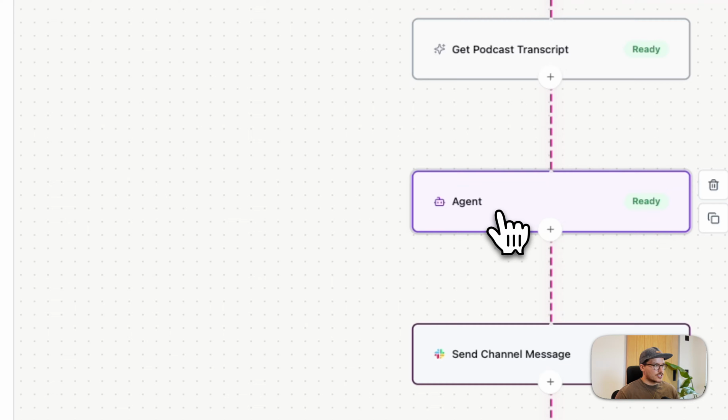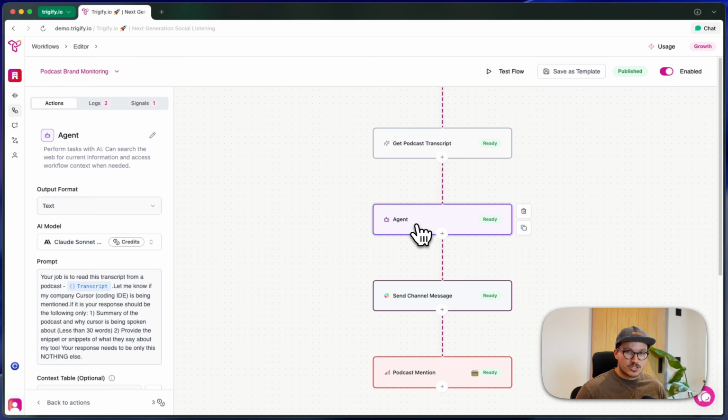Then we're going to look at this agent. So this is the only thing that you really need to change in this template here, along with the Slack channel. But here we're saying your job is to read this transcript from a podcast. Here's a transcript. Let me know if my company Cursor, brackets, coding IDE, is being mentioned. If it is, your response should be the following. 1, summary of the podcast and why Cursor is being spoken about, less than 30 words. And then 2, provide snippet or snippets of what they say about my tool. Your response needs to be only this, nothing else.